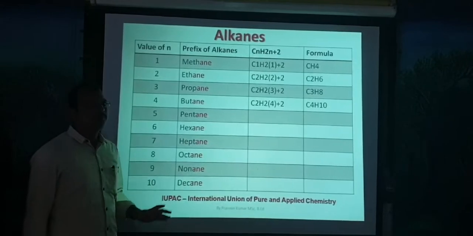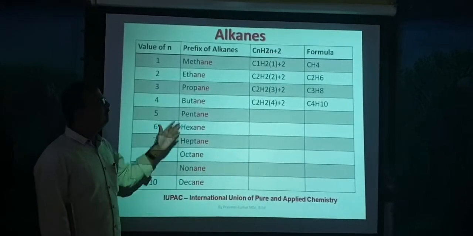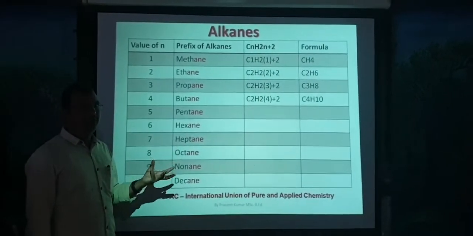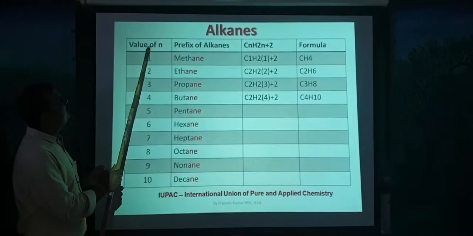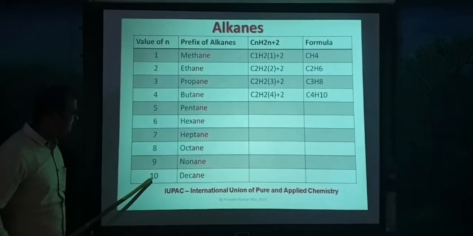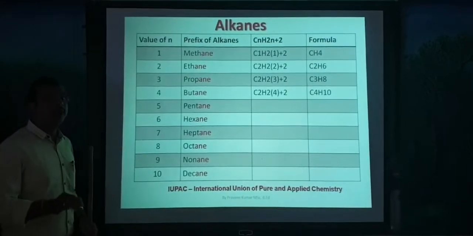They'll ask you to write this table, or they'll ask any one or two parts in the examination for 3 or 4 marks. First, the value of n: 1, 2, 3, 4, 5, 6, 7 up to 10. This gives the number of carbon atoms present.